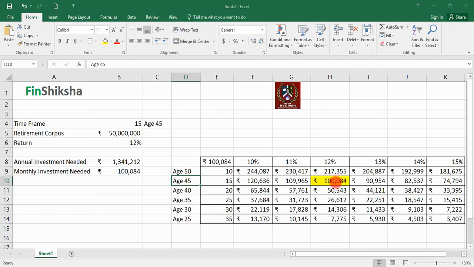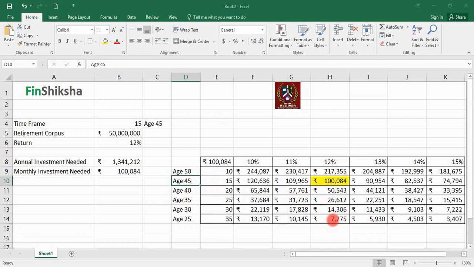Now what we realize is, if the person starts investing at the age of 40, which means the number of periods becomes 20, right? 20 into 12 is 240. If this person starts investing 5 years earlier, you would see that the amount of investment goes from 1 lakh to 50,000. That's almost one half of that. Another 5 years earlier is approximately another half of that. Another 5 years earlier is another half of that, right?